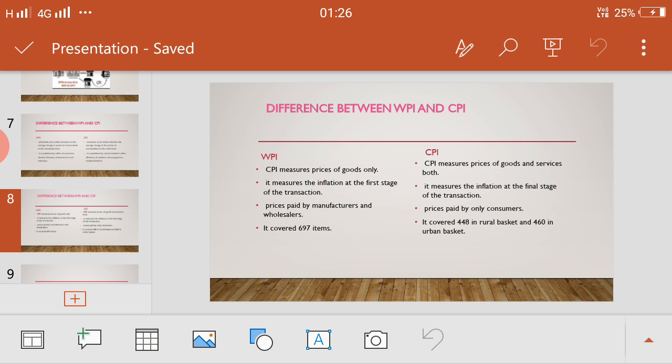And under WPI it covers 697 items. The total number of items that are covered under WPI is 697. For example, what are the items? For example, fuel, power, manufactured products, etc. come under WPI. And under CPI it covers 448 in the rural basket and 416 in the urban basket. So here education, medical, transportation, all these come under CPI.